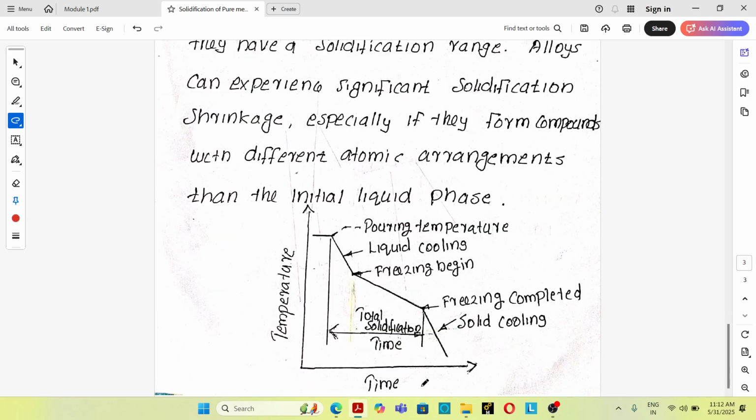This is the temperature-time graph of solidification of alloy. In the case of alloy, there is not a single solidification temperature. Instead, they have a range of solidification temperature. So this is the pouring temperature, liquid cooling, freezing begins here, freezing completed here. Solidification is not happening at a single temperature, it happens over a range of temperature, and this is solid cooling, and this is the total solidification time.